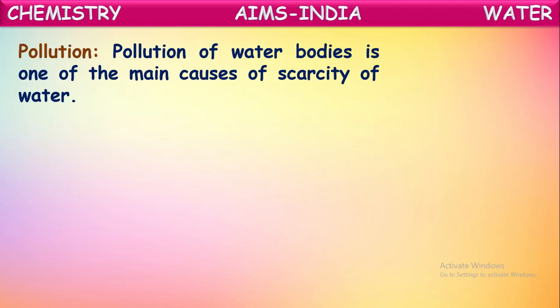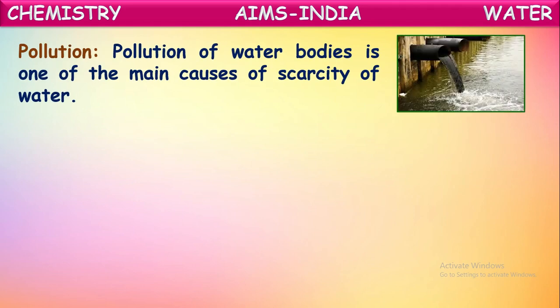One more important thing is pollution. Pollution of water bodies is one of the main causes of scarcity of water. In many chemical laboratories, nowadays, they're leaving harmful chemical waste into water bodies like lakes and rivers. That chemical waste pollutes this water, so that water cannot be used for our domestic purposes or for industrial usage because it is polluted by chemicals. In that way also we are facing scarcity of water.